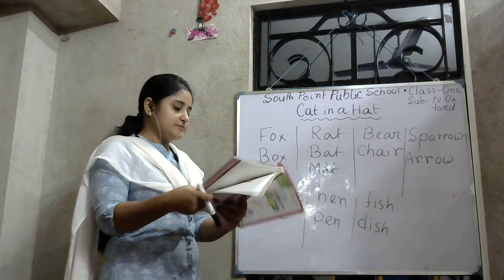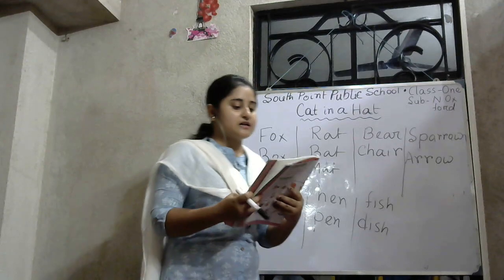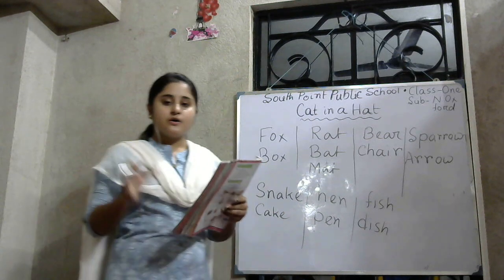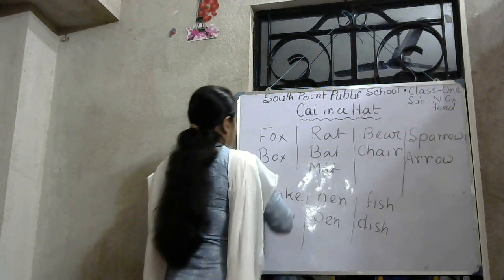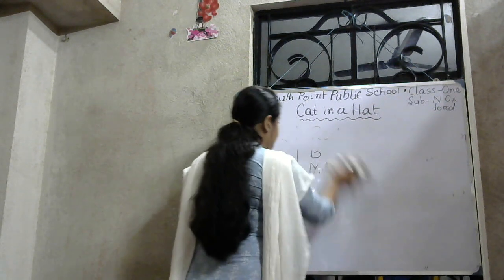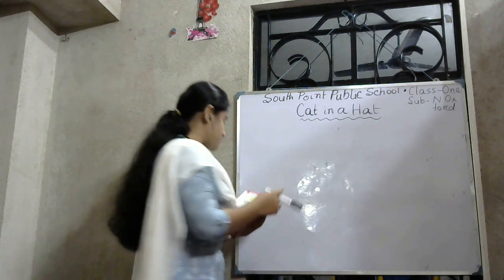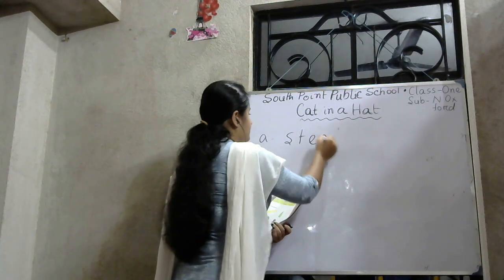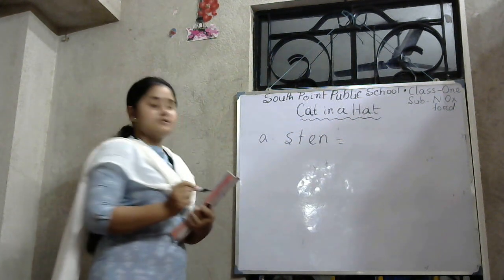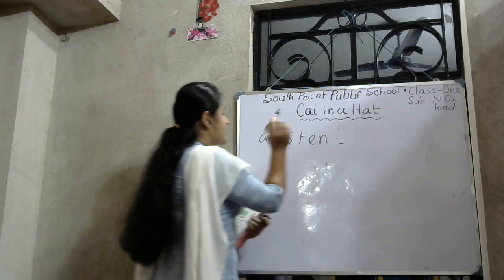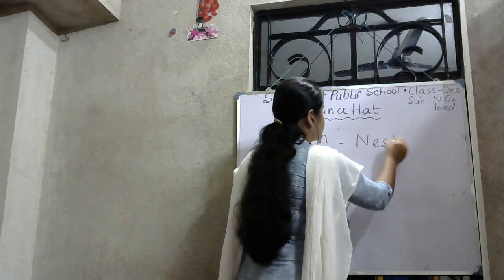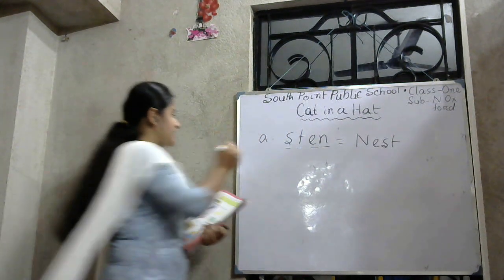Okay, now student, question number 3. Find the correct words. The letters are jumbled. There are some letters which are jumbled. You have to make a word. The first jumbled letters are H-T-E-N. Now student, arrange them in correct order. Nest. N-E-S-T. Nest.